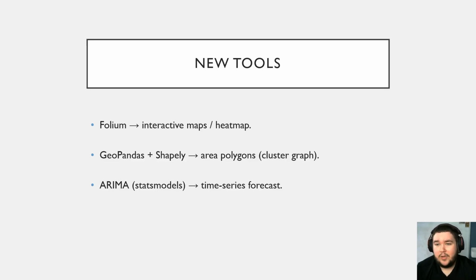This is all done with Folium, GeoPandas, Shapely, and that's what helps us draw those areas on the map. And for modeling, like I said, I used a new ARIMA algorithm, which is from the Statsmodels library.